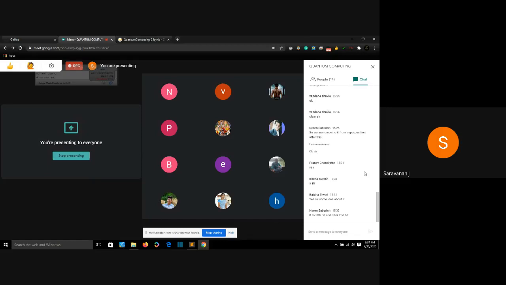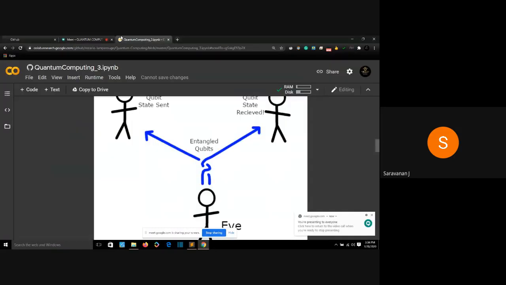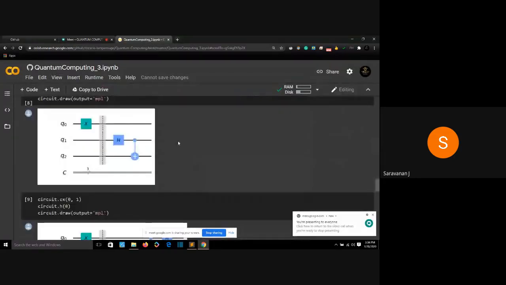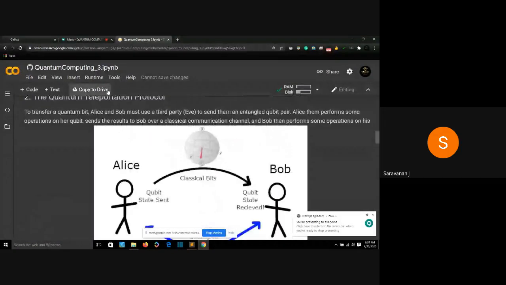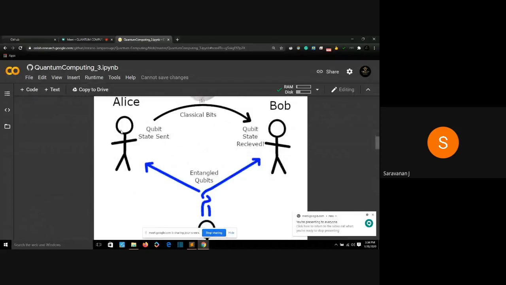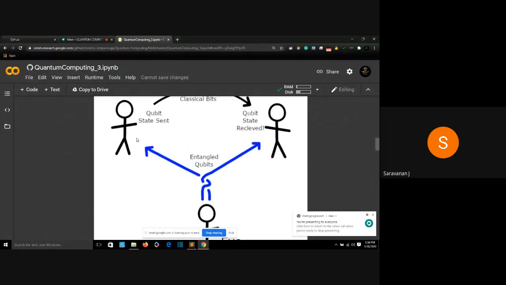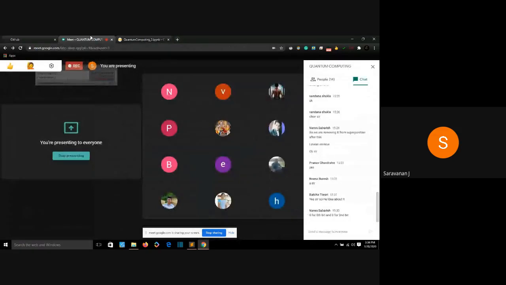Get the idea of quantum teleportation in your mind. Even if you don't understand this algorithm, you understood this diagram, right? What we actually did was transfer the information from Alice to Bob, which is the 0th qubit to the second qubit. Which information did we transfer? Which qubit state did we transfer? 1 for Q2. Yeah, Pranav was right. We transferred the NOT gate from the 0th qubit to the second qubit.